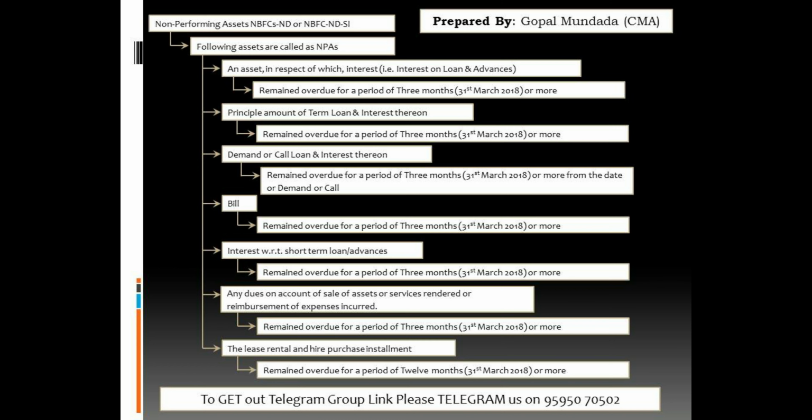So guys, next part is any dues on account of the sale of the asset or services rendered or reimbursement of the expenses incurred, and that expenses or those dues remain overdue for the period of the 3 months. And last part is lease rental and hire purchase installment. In this case, the period of the 3 months is replaced by the period of 12 months. So guys, except lease rental and hire purchase installment, the period is 3 months, and for the lease rental and hire purchase the period is 12 months. This is the main difference.